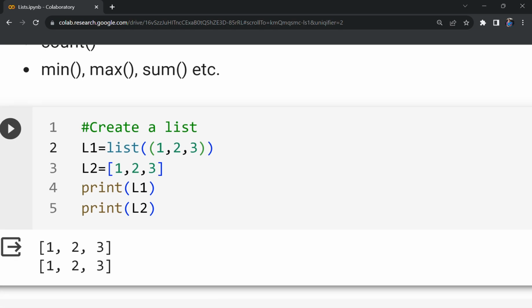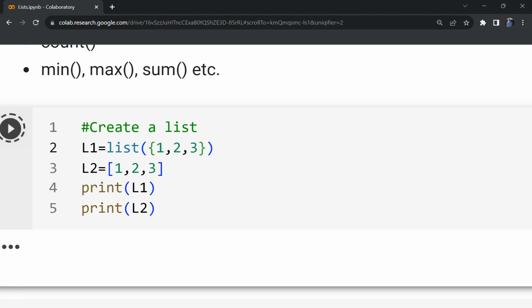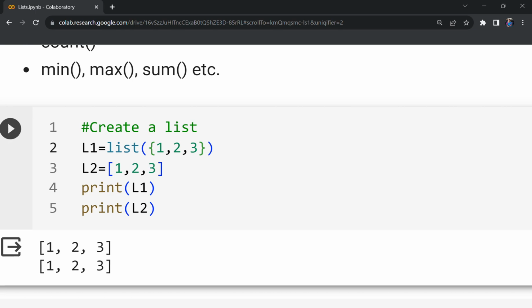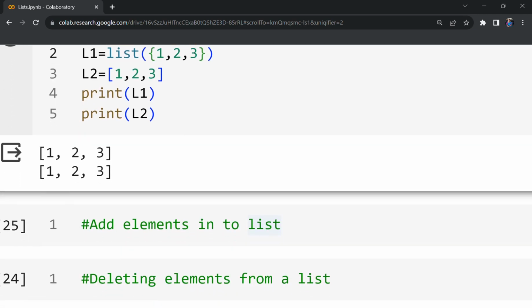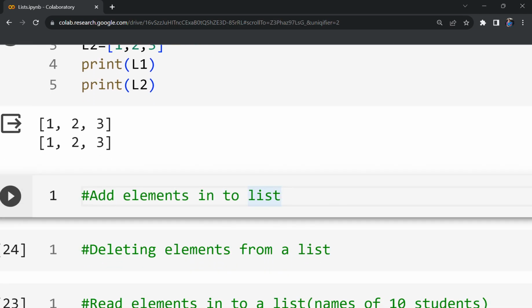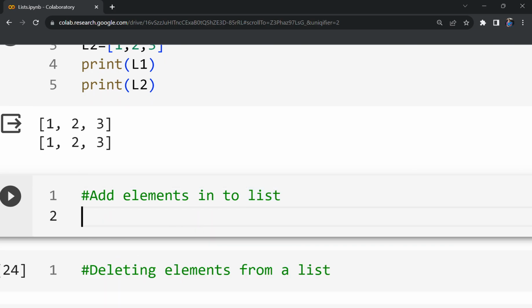Okay, so for example, if you consider this is going to be a set, this can also be created as a list. Okay, so this is how we can create a list in Python. Next, adding elements into the list. We have different methods available to add elements into the list.